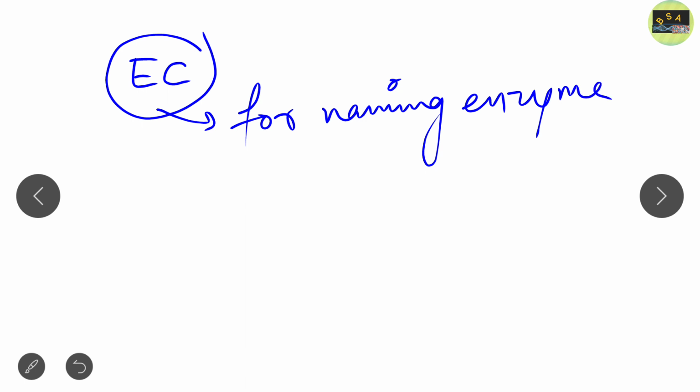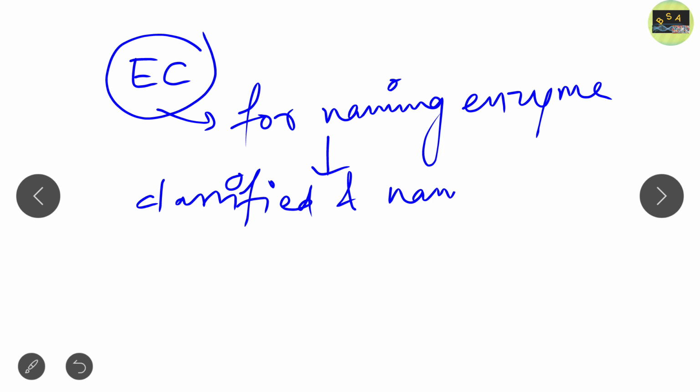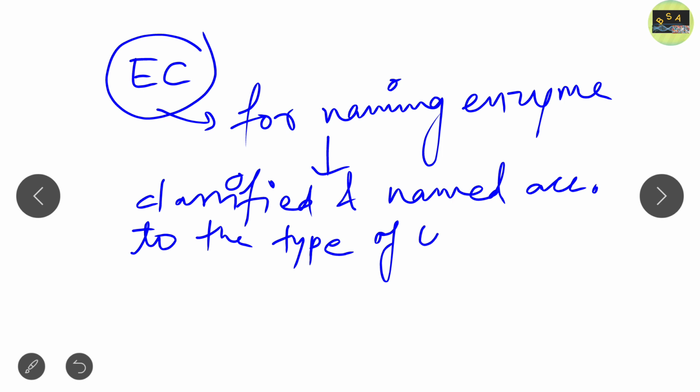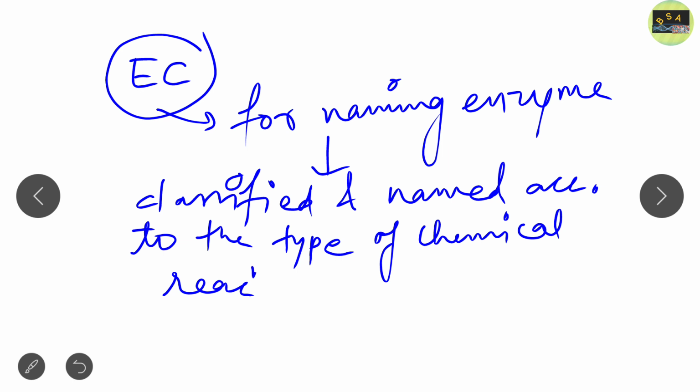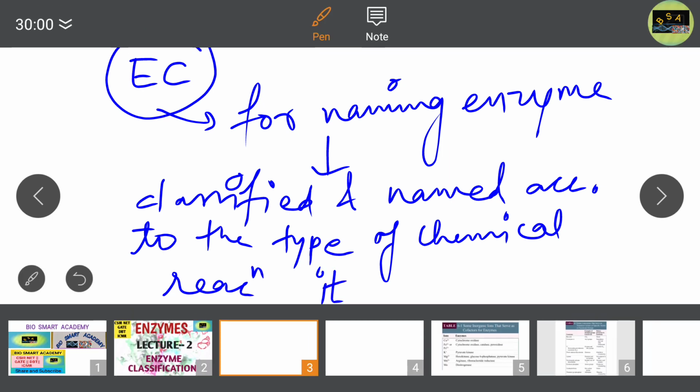According to this rule, an enzyme is classified and named according to the type of chemical reaction it catalyzes. Please note it down: enzyme is classified and named according to the type of chemical reaction it catalyzes.